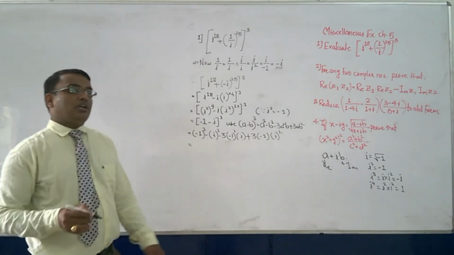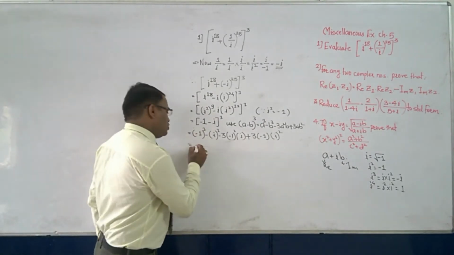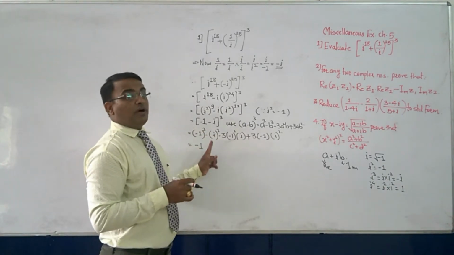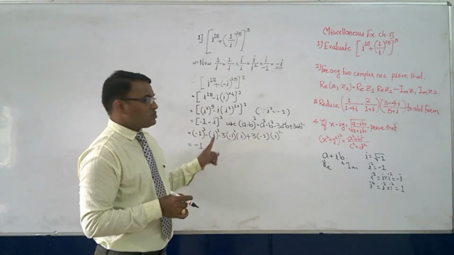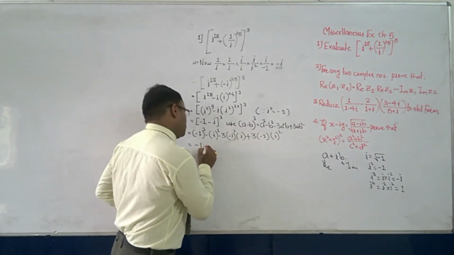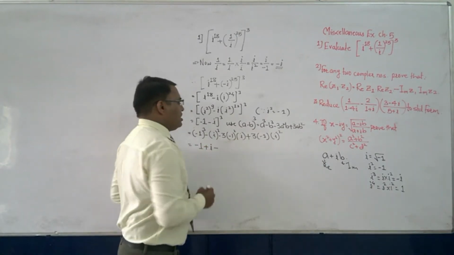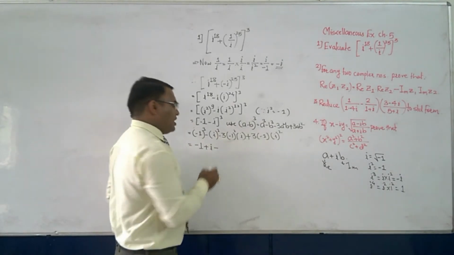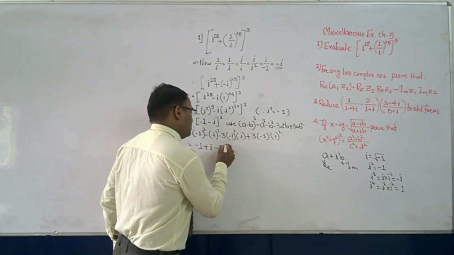So what will we get? Minus 1 cube is minus 1. Then i cube, as I told you, is minus i, so minus into minus i gives plus i. Then minus 1 square is plus 1, minus 3 into i, so this is minus 3i.